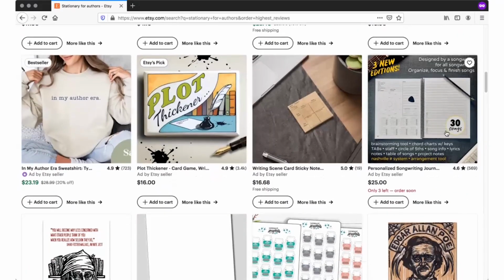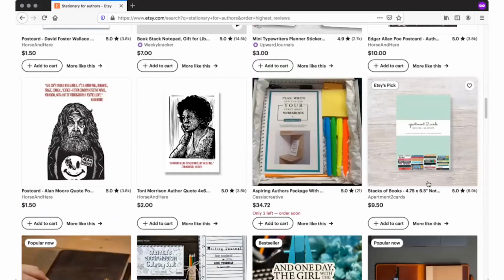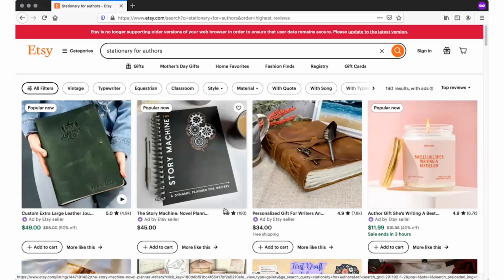Oh, look, a brainstorming tool. I want to do a brainstorming tool. That's right. Okay, good. So I'm going to select a novel planner, but you can go ahead and just do your research and figure out which option you want to go with.